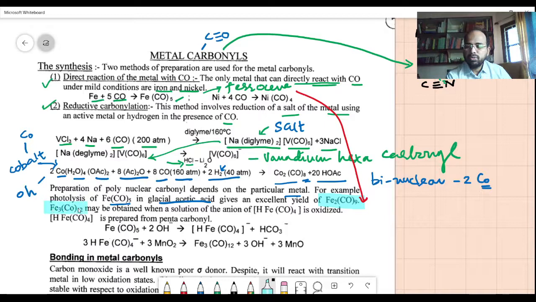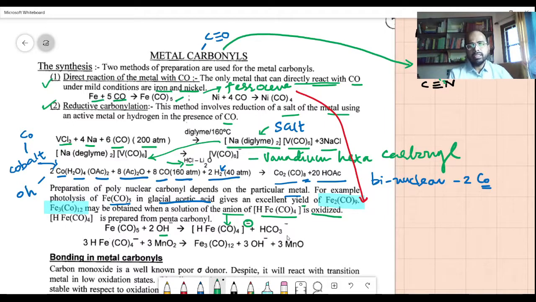Fe3(CO)12 is another complex that you obtain when a solution of the anion HFe(CO)4 minus is oxidized. So this is an anion there, and it is prepared from the pentacarbonyl. Iron pentacarbonyl in the presence of a base gives HFe(CO)4 minus. So this is an anion there. You must be very careful in writing the anion. Okay.